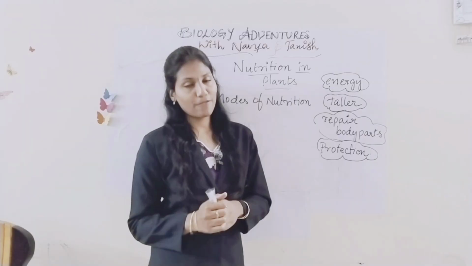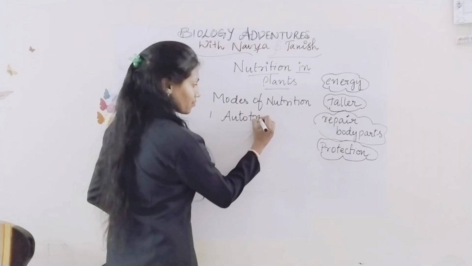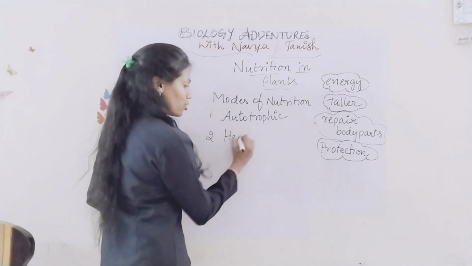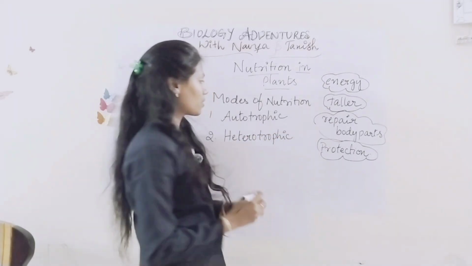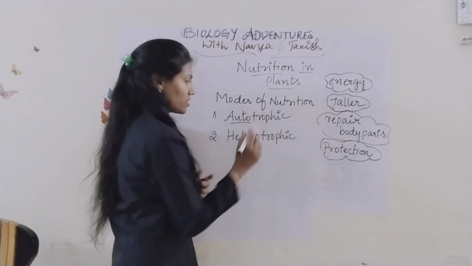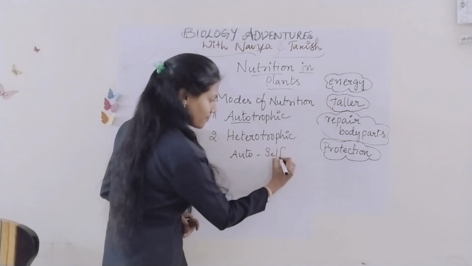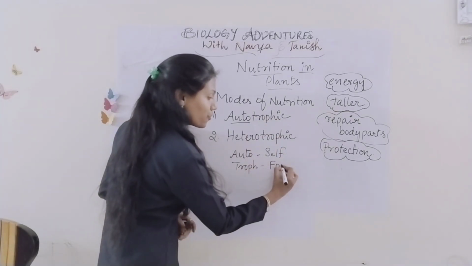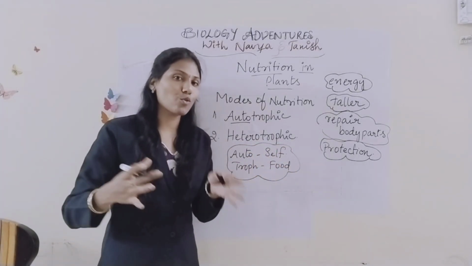There are two types of nutrition. One is autotrophic nutrition, and the second is heterotrophic nutrition. Okay. So the first one is autotrophic nutrition. What does auto mean? It is self. What does troph mean? Food. Now you can define, right? What is autotrophic nutrition?